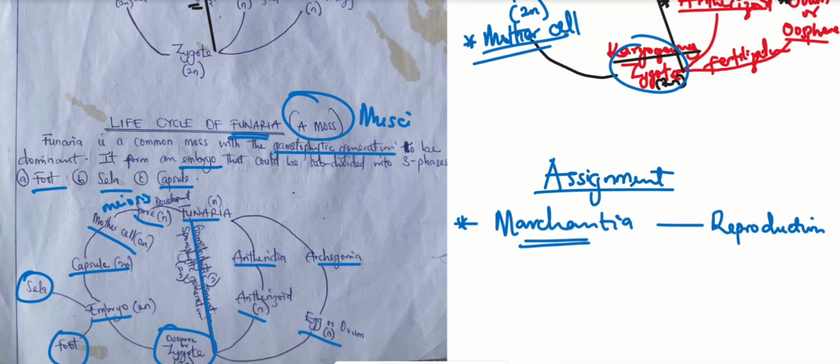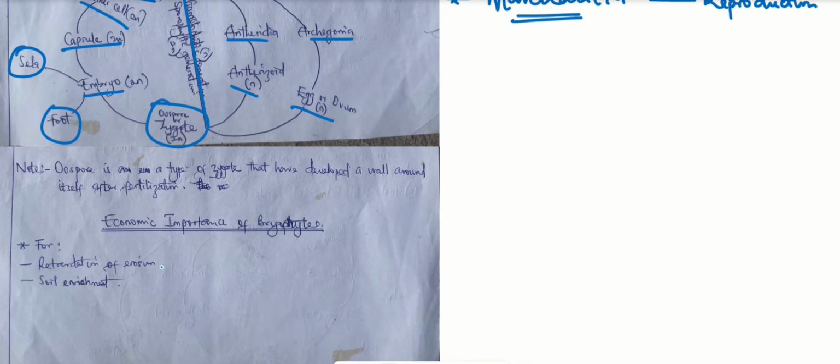And lastly, what's the economic importance of bryophytes? One of the economic importance of bryophytes is that they are not usually subjected to erosion, which means that they are not usually flooded kind of thing. Now, how do they do that?